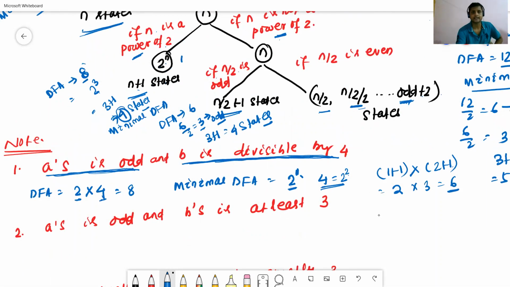Okay, 2 to the power n. 2 to the power n means 2 to the power 1. Here 4 equals 2 to the power 2. 1 plus 1 equals 2, then into 2 plus 1 equals 3. So 6 states will be required. Hope all of you understand.